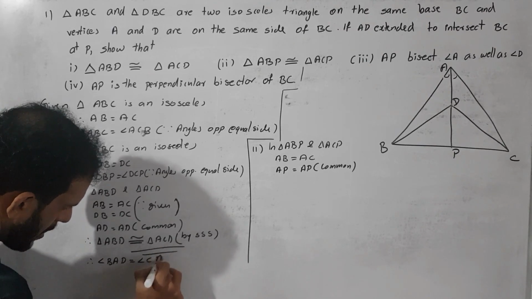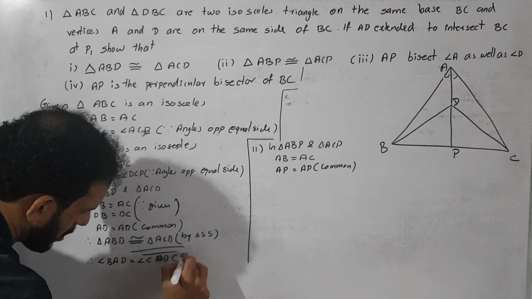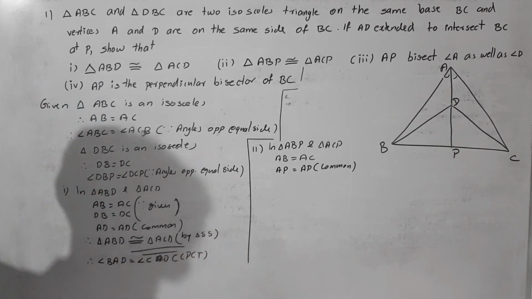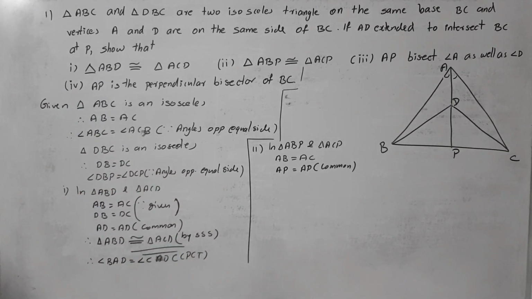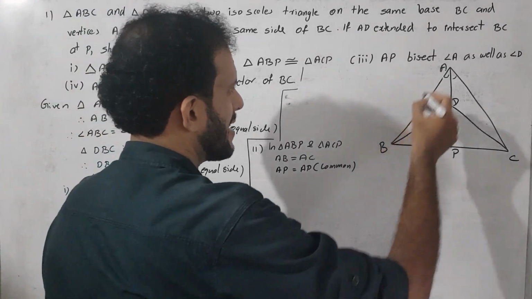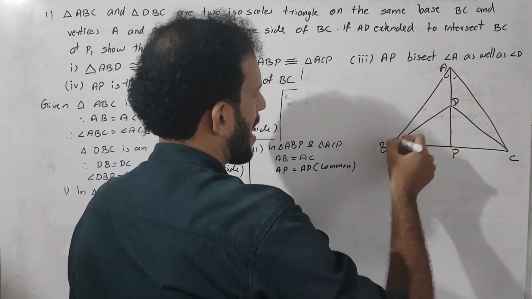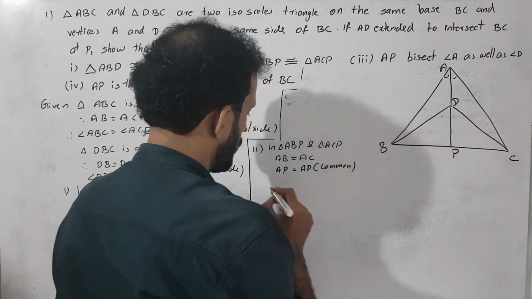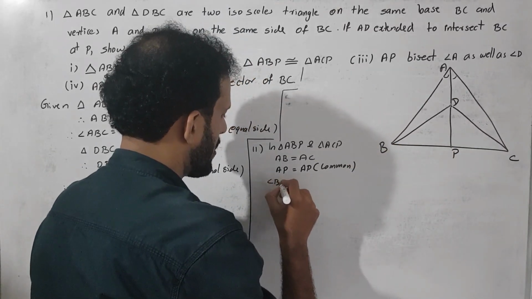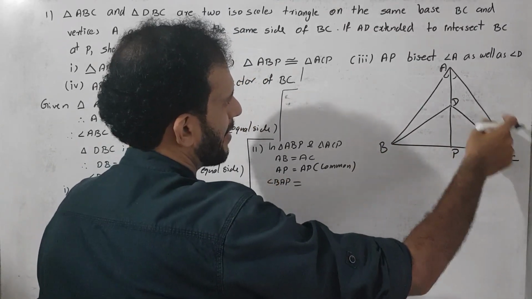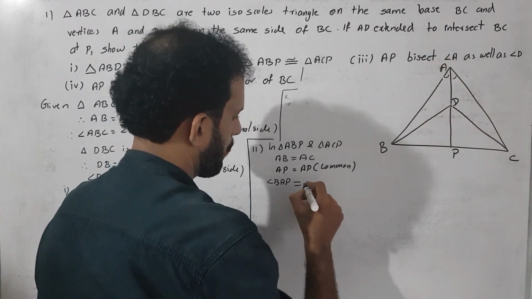Okay, angle BAD is equal to angle CAD. What is the reason? The reason is CPCT. Since angle BAD is equal to angle CAD, why? Because they are the corresponding angles of congruent triangles. Okay, so angle BAD is the same as angle BAP. So angle BAP is equal to angle CAP.